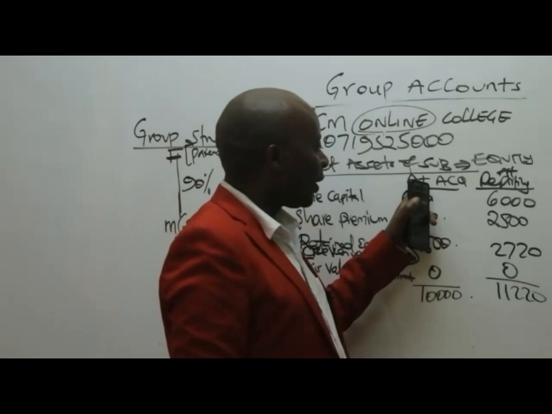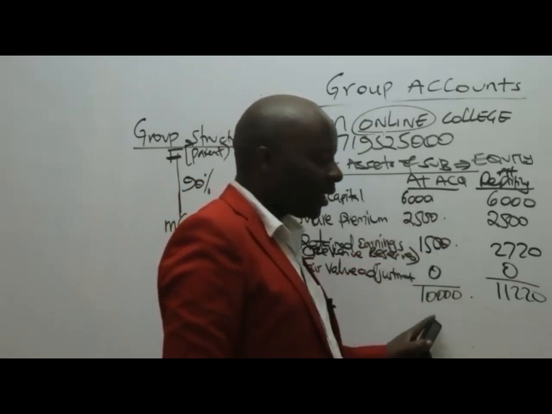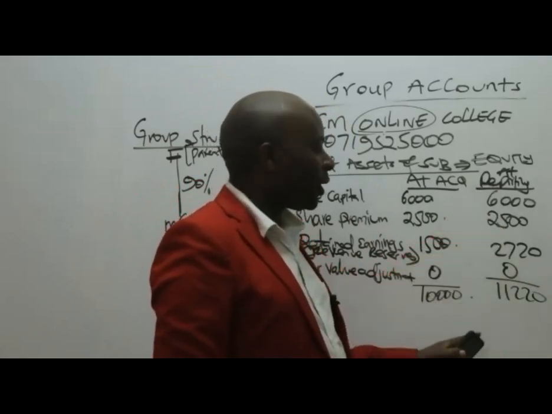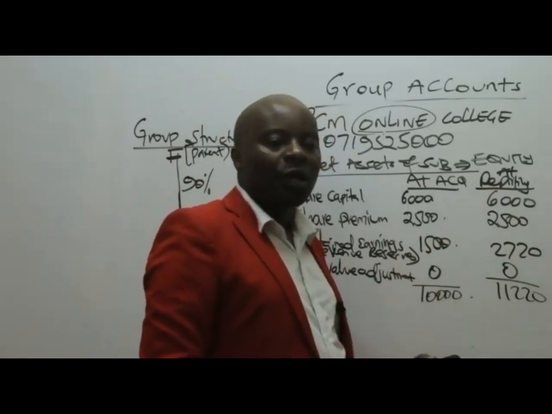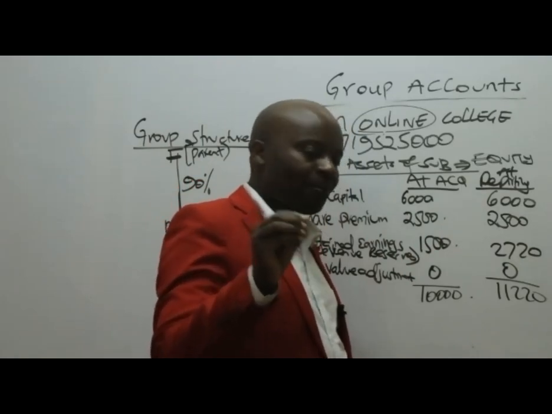And then give us the totals. The total at acquisition, if you add the three figures, you end up getting 10,000. For reporting, the total net assets is 11,220. The difference between the two is what we call post-acquisition profit, PAP.